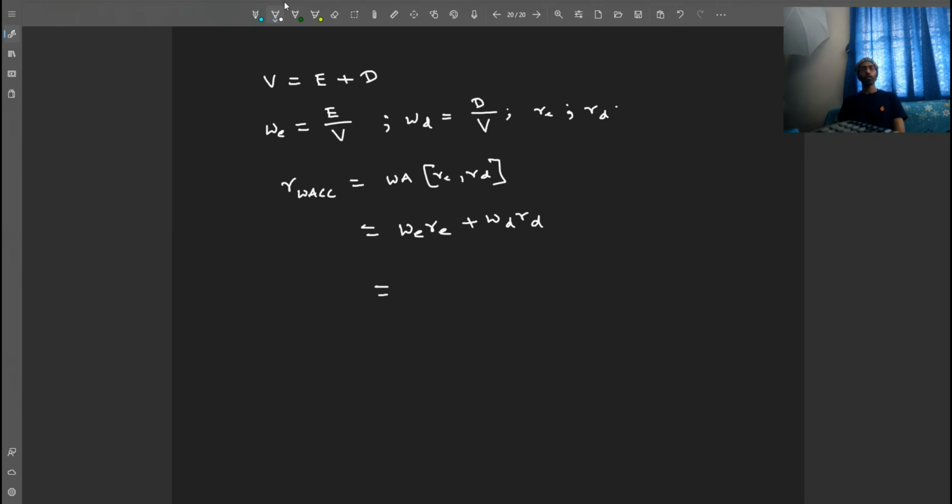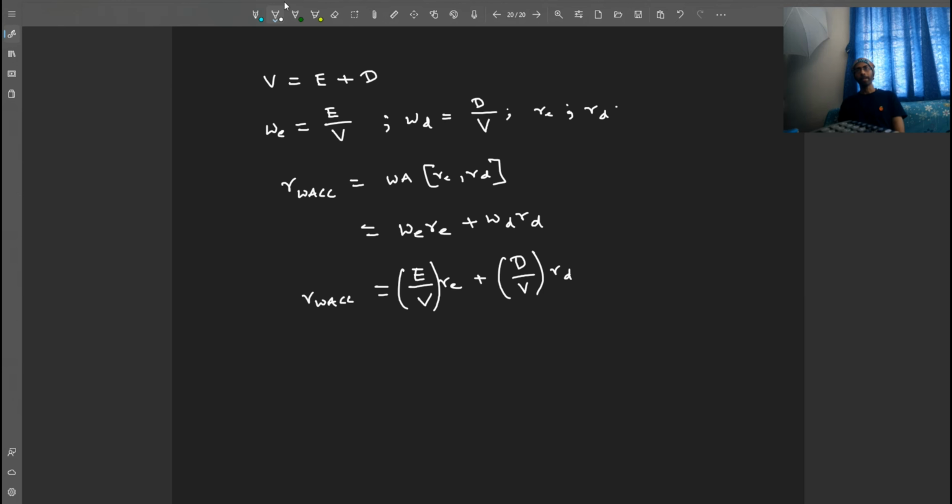This is equal to E by V multiplied by cost of equity plus D by V multiplied by cost of debt. This is equal to RWACC.